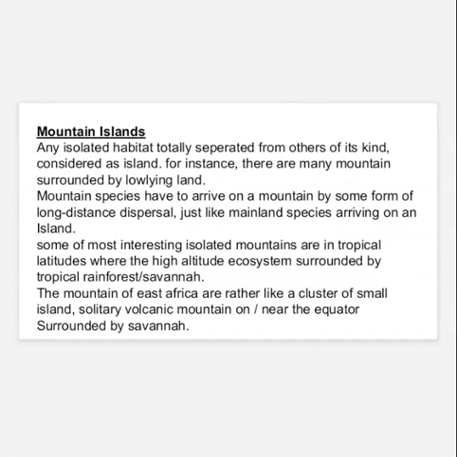Many isolated habitats totally separated from other habitats of their kind are considered islands. For instance, there are mountains surrounded by low-lying land. Mountain species have arrived on a mountain by some form of long-distance dispersal, just like mainland species arriving on an island. Some of the most interesting isolated mountains are in tropical latitudes, where the high-altitude ecosystem is surrounded by tropical rainforest or savanna. The mountains of East Africa are rather like a cluster of small islands, solitary volcanic mountains on or near the equator surrounded by savanna.